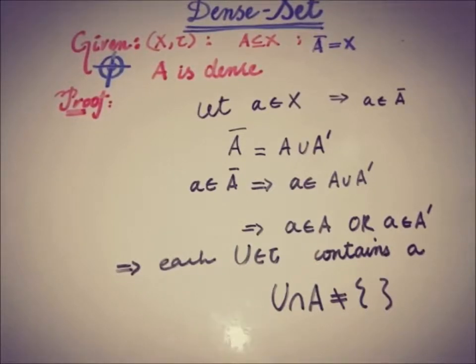And this is the definition of the dense set: that the intersection of every element of the topology except the empty set with set A should not be empty. Then the set A is a dense set. So this is the definition of the dense set, and we have proved now that if A closure is equal to the set X, then the set is a dense set. So this is for now.